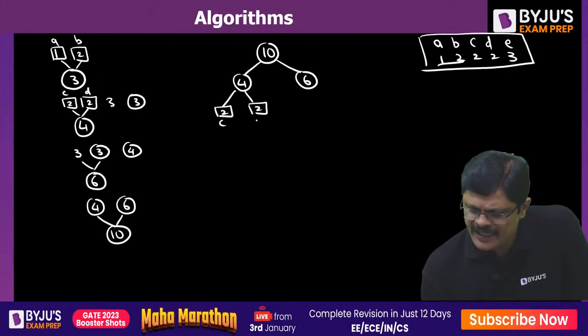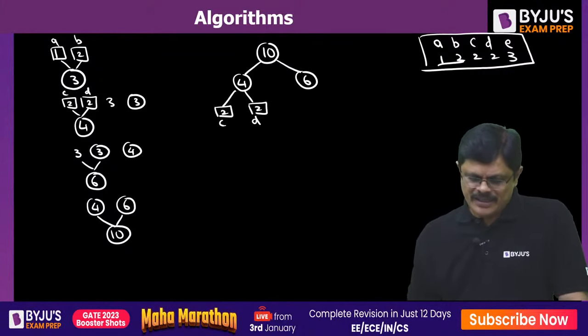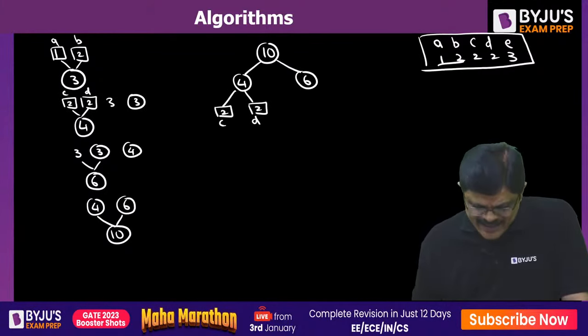So it is C and it is D, my dear friends. Then 6 is created with what? The leaf node 3 and this particular vertex 3. Then after this, what happens? How is this 3 created, sir? This 3 is created with leaf node 1 and leaf node 2.